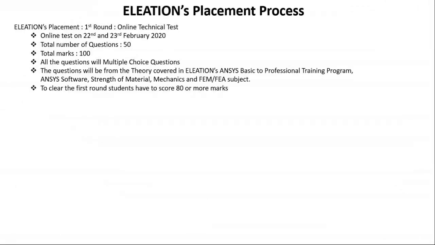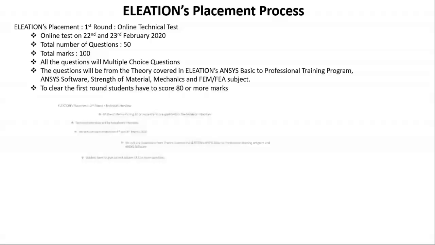Now, I'll explain the placement process. ELEATION placement process first round is an online technical test which we will conduct on 22nd and 23rd Feb 2020. There will be total 50 multiple choice questions. Total test mark is 100. Questions will be from theory covered in ELEATION's NSYS Basic to Professional Training program, NSYS software, strength of material, basic mechanics and FEM and FEA subject. To clear the first round, students have to score 80 or more marks.